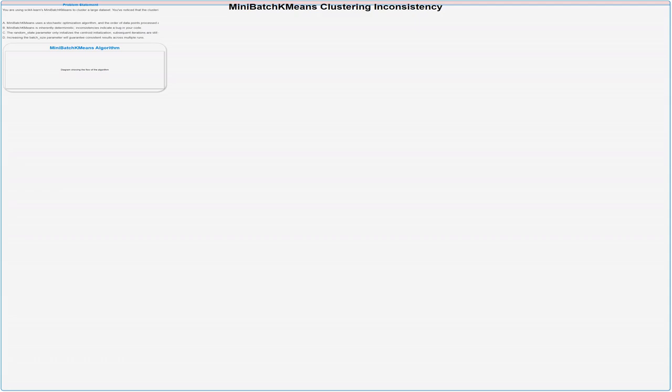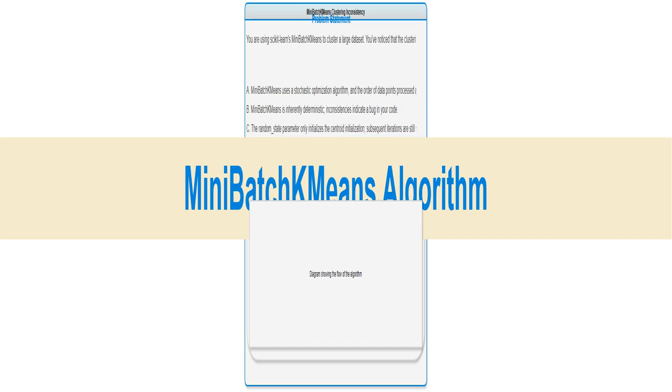This title introduces the core problem: understanding why the results from scikit-learn's MiniBatchKmeans algorithm are inconsistent, even when using the same random state. I will analyze why this happens. This section delves into the algorithm itself. I'll focus on its key properties, especially its stochastic nature, to understand the root cause of the inconsistency. I'll explain why it's faster but less precise than the standard K-means algorithm.